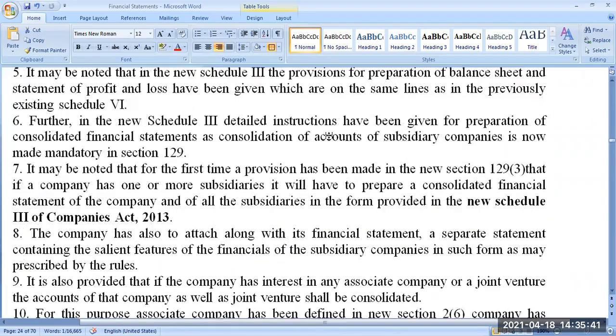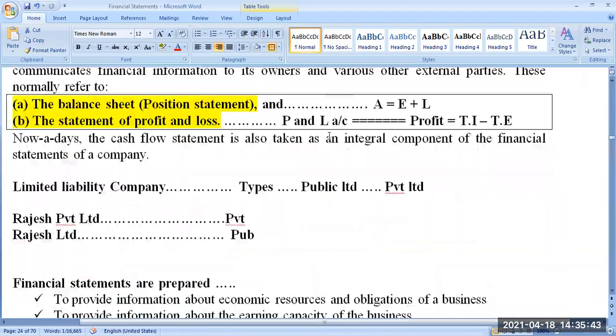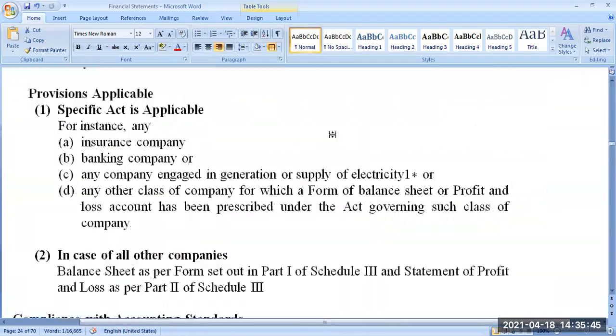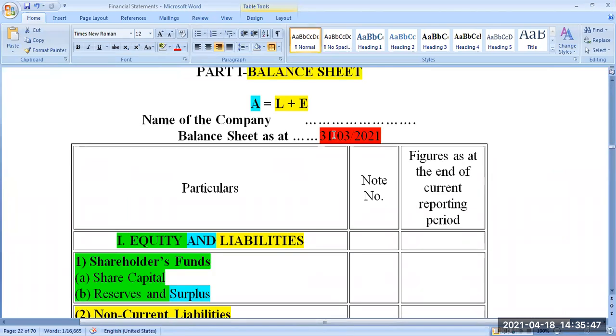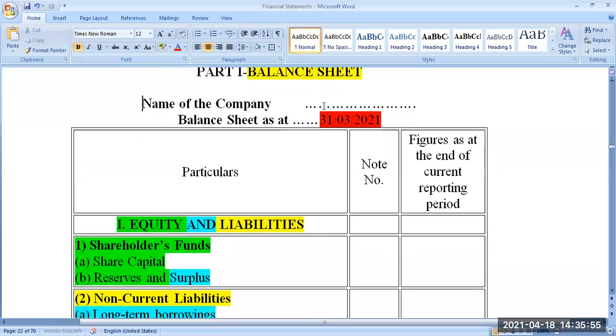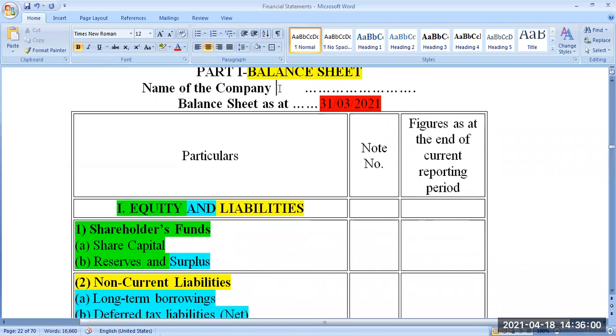Now come to the balance sheet. The next statement is called balance sheet. Balance sheet is going to give the financial position of a company, that is nothing but asset, liability, and equity. You would write like this: name of the company, for which company you are preparing the balance sheet. Then balance sheet as at.